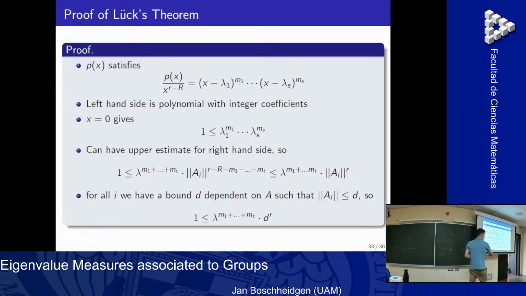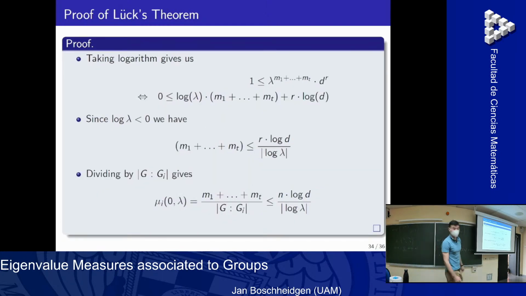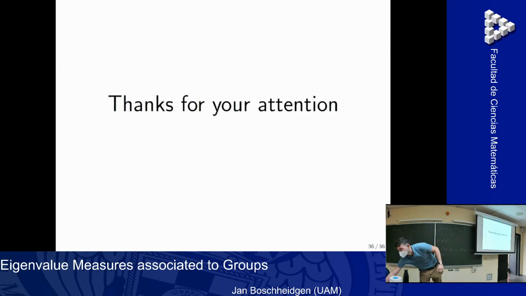Then I find some bound here, and I take the logarithm. The logarithm of lambda is smaller than something. The easy math is that log lambda is smaller than 0, and so this goes to infinity, and I get some uniform bound on the spectrum. But the key ingredient is that we still have integer coefficients. That's all we need. And that's all I wanted to say. Thanks for your attention.